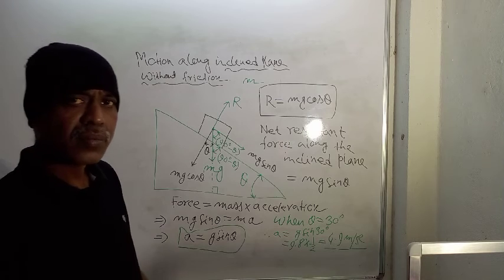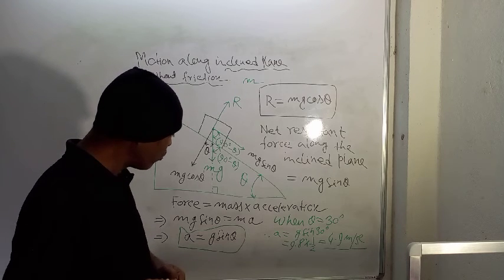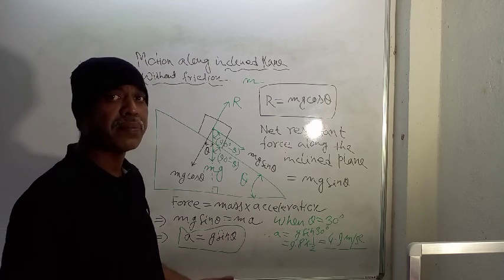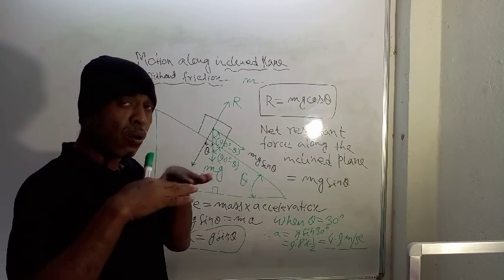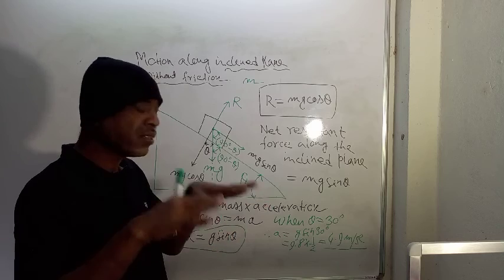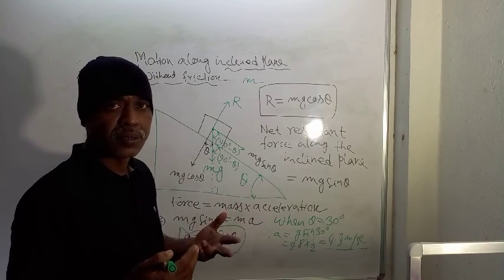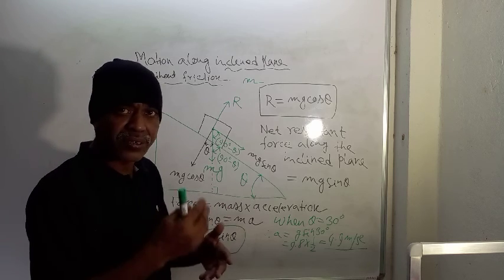And when theta is equal to 0 degrees, sin 0 is equal to 0, so a becomes equal to 0. That means we are now talking about a horizontal plane. For a horizontal plane theta is 0, so there will be no movement of the body by its own weight.